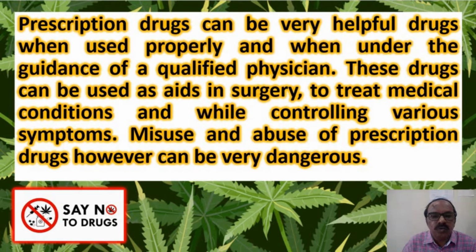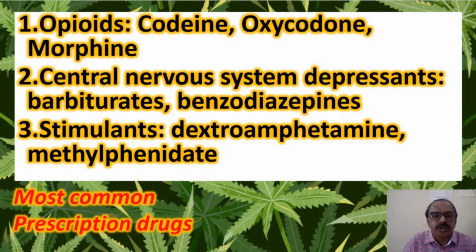These drugs can be used as aids in surgery, in the treatment of medical conditions while controlling various symptoms. But unfortunately, all the drugs are misused or abused. So generally, these prescription drugs are also misused or abused by and large. The most commonly used prescription drugs are opioids, which affect the central nervous system, central nervous system depressants, and stimulants. So these are the most commonly used prescription drugs.